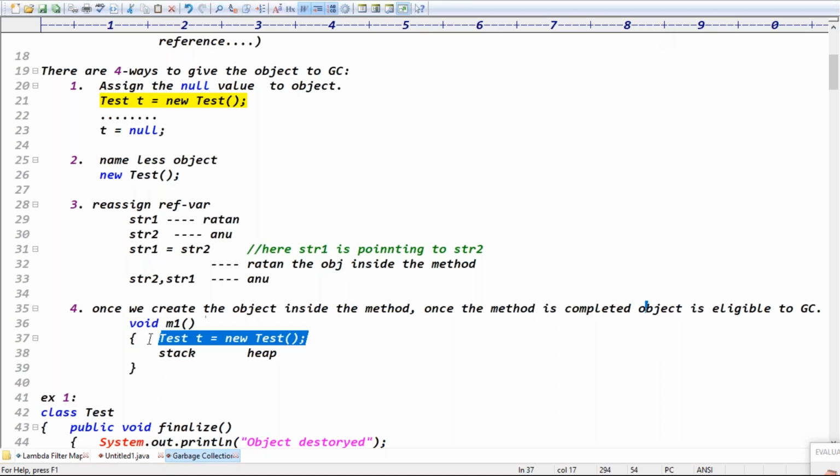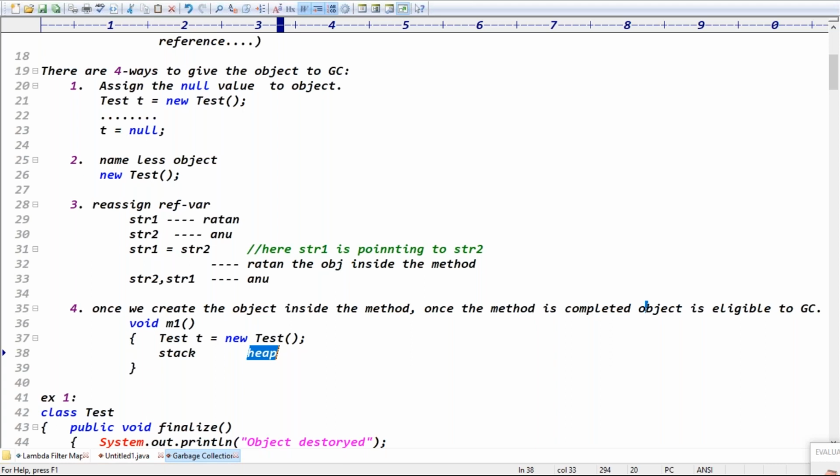Once the method is complete, this object is eligible for garbage collection. How? In Test t = new Test(), t is a reference variable, which is stored in the stack memory. And new Test() is the object, which is stored in the heap memory, right?